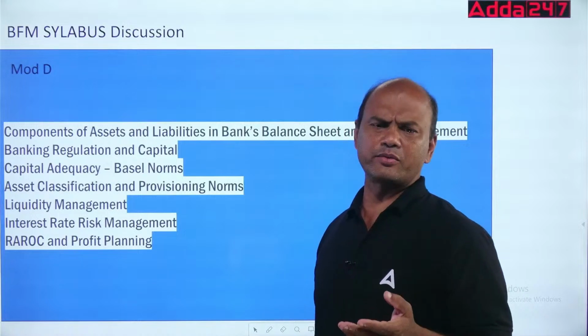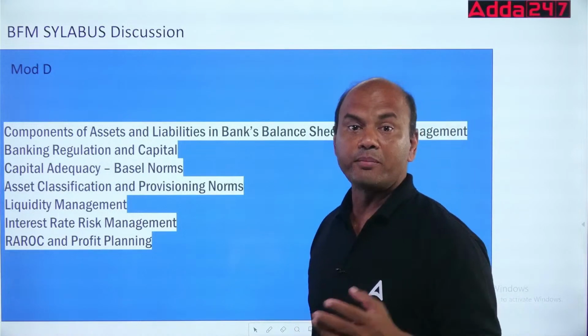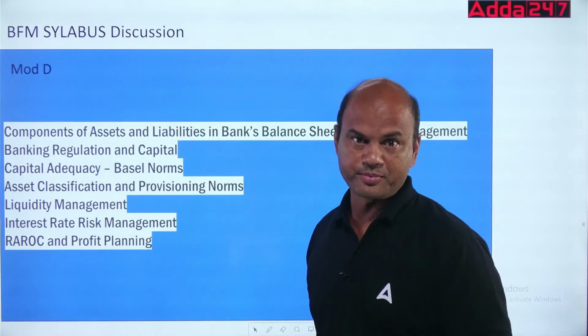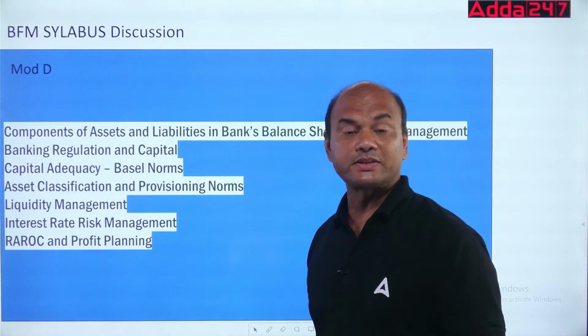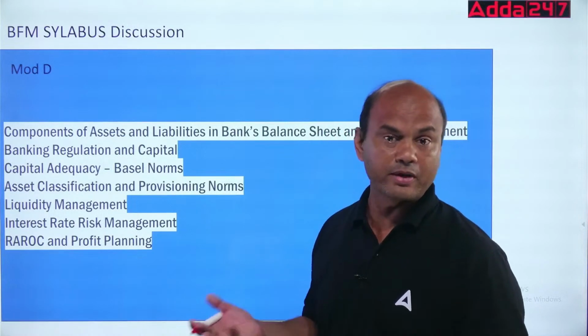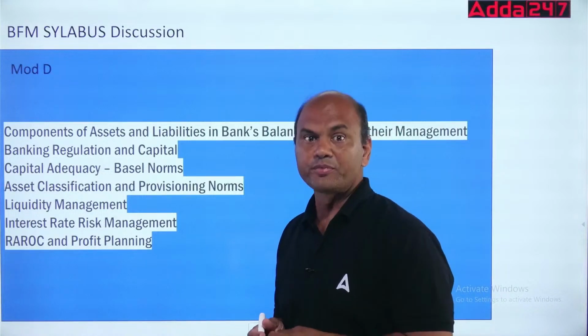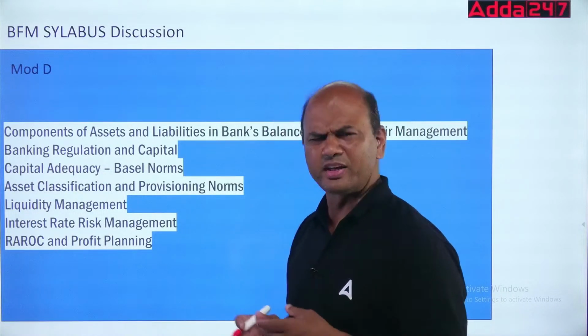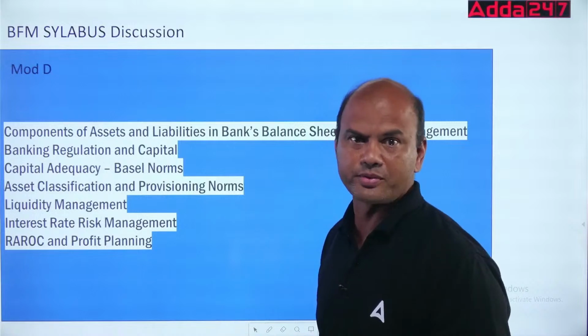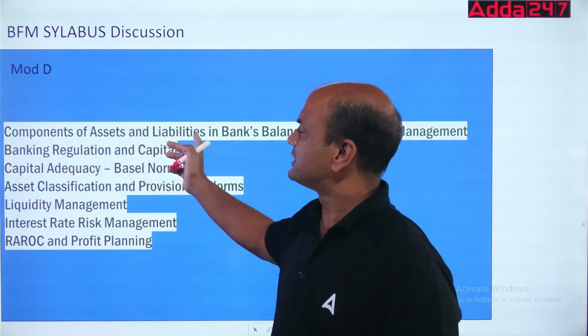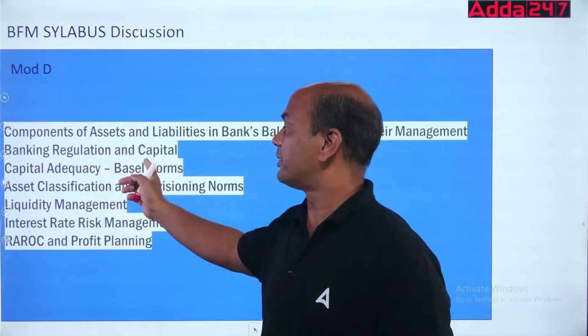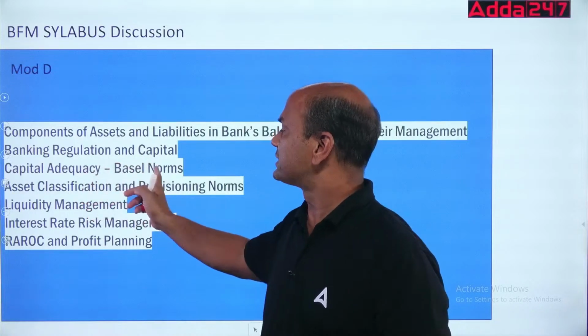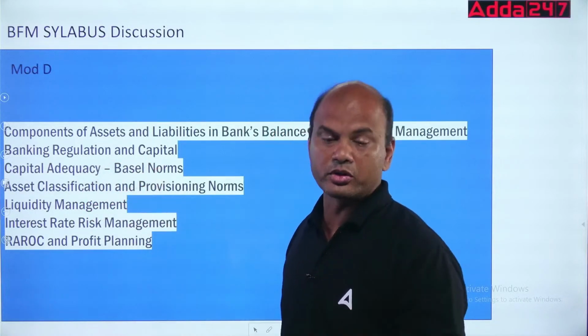Here, bank doesn't have only loans as the assets. Bank has various investments also in bonds. Now, these investments can be in government bonds. This can be in private debentures also, or any structured products. So everything is there in your BFM. So components of asset and liability, banking regulation and capital, capital adequacy, Basel norms. Now Basel norms you had in your module B also, right?